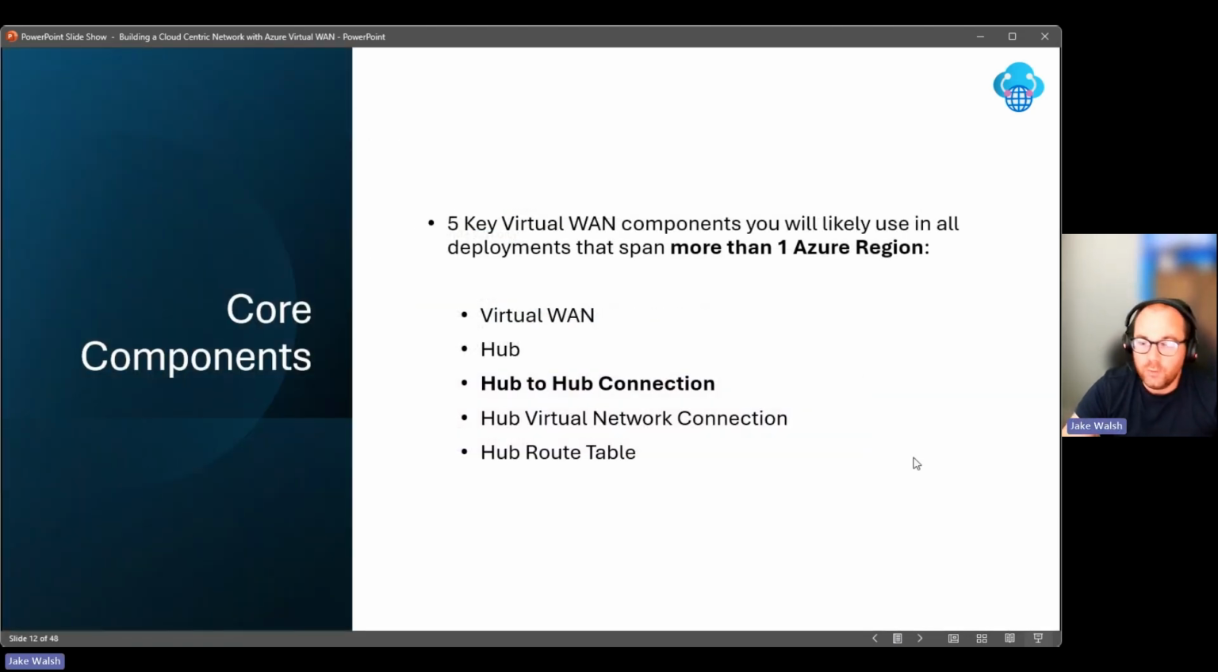So let's have a quick look at the core components. In this, I'm just really going to run through these at a high level, just to give you some building blocks and an idea of what each of those components actually contains. Interestingly, I've said here, there are 5 key components you'll use in all deployments that span more than one Azure region. If you're only deploying Virtual WAN in a single region, you're unlikely to be using a hub-to-hub connection. That only really comes into play when you're connecting those hubs across regions in Azure.